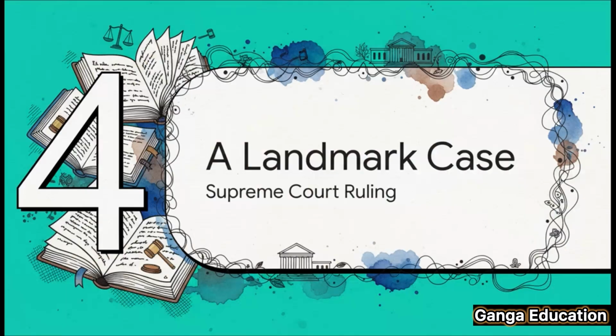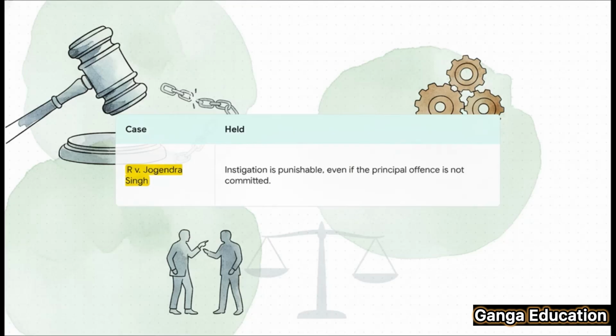And as all of you preparing for mains know, citing landmark cases is absolutely vital for scoring those extra marks. So, let's take a look at a key Supreme Court case that illustrates this exact point perfectly. All right, the case is R versus Jogendra Singh from 1955. In this case, the Supreme Court held that the act of instigating someone to commit an offense is punishable on its own. It doesn't matter if the main offense was actually carried out or not. You see how this principle directly backs up the example we just talked about?